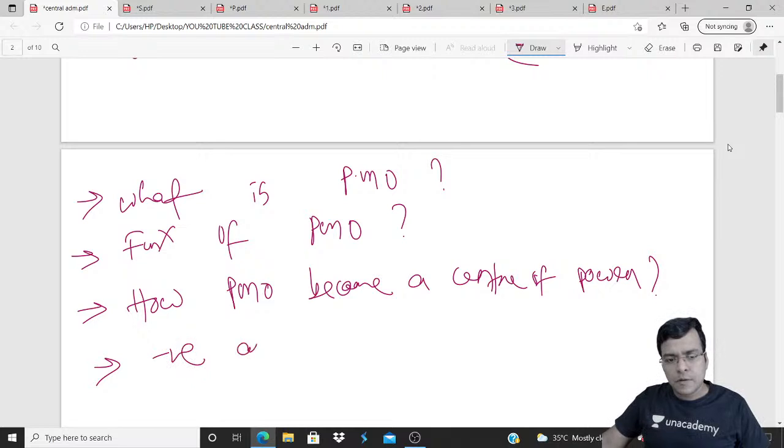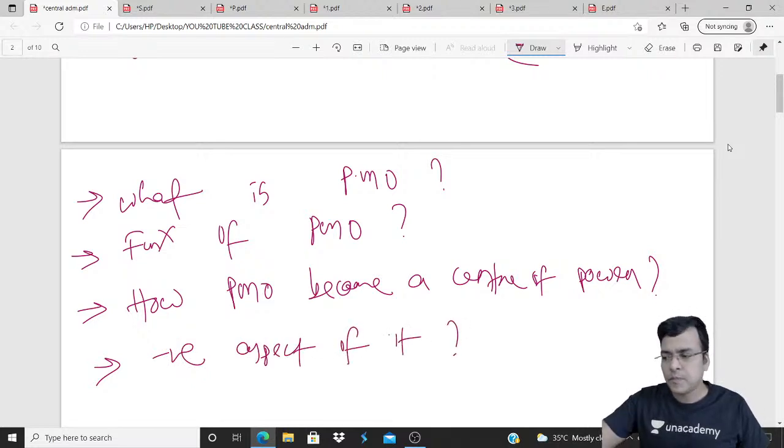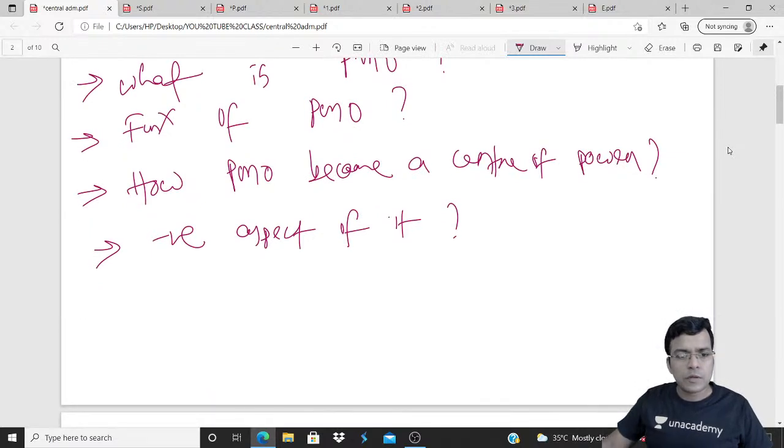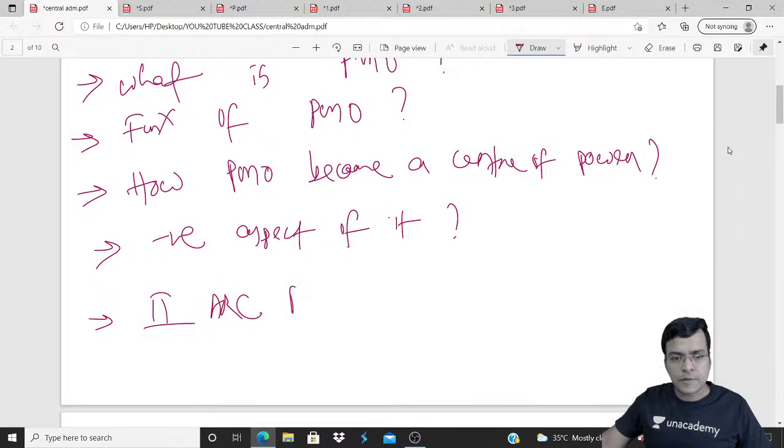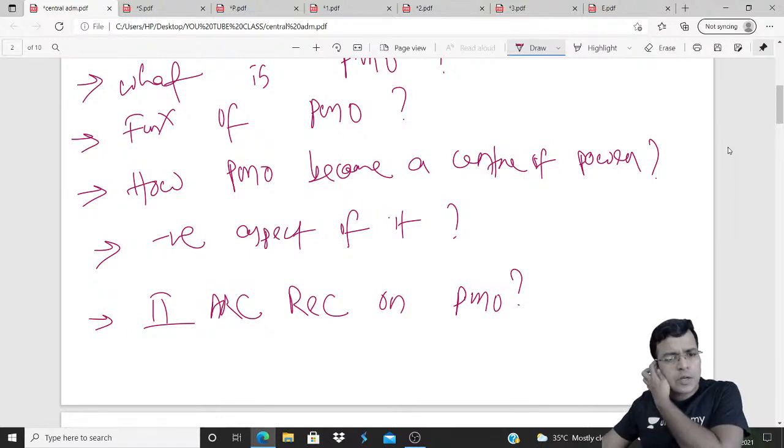Negative aspects of it, and you conclude with what the Second ARC recommended on PMO. So shortly you need to write everything.